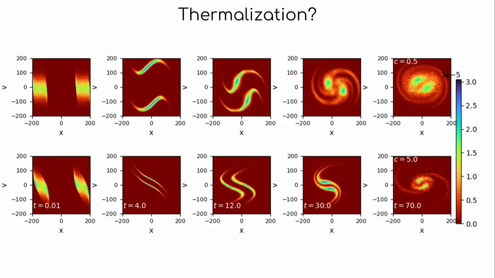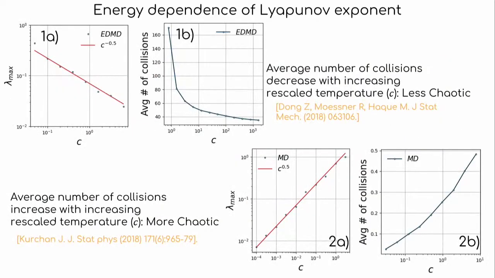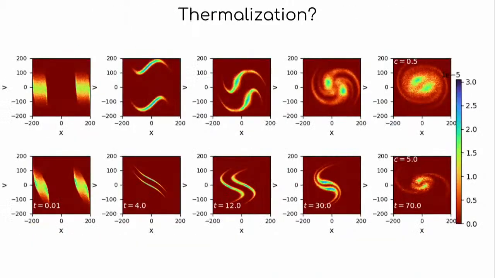But for higher temperature, we see that this mixing is slow, which is consistent with the plot we have shown here. The Lyapunov exponent is smaller at higher temperature. Now we want to understand, okay, this is going to mix, fine. So it looks like it will probably go to a steady state. But now the question is, what is this steady state going to be?